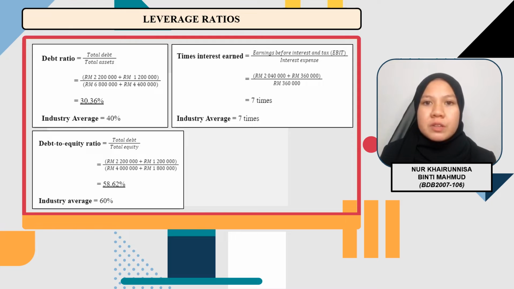Moreover, for times interest earned, the answer will be 7 times. Meanwhile, the industry average is 7 times too. My comment is the ratio is 7 times and it is the same as the industry average. Thus, the higher the ratio, the better it is. How to improve the ratio? Hikmat Bati needs to increase earnings in order to improve the ratio.